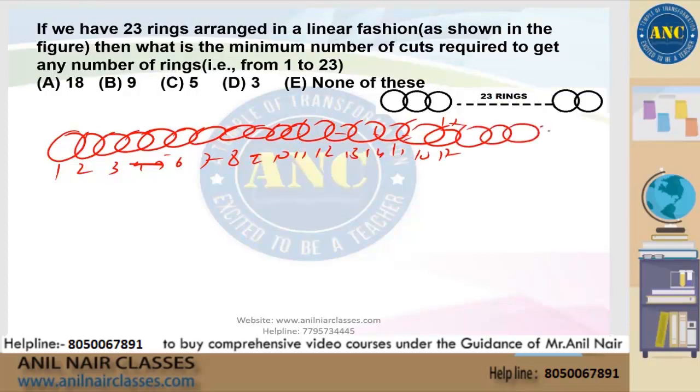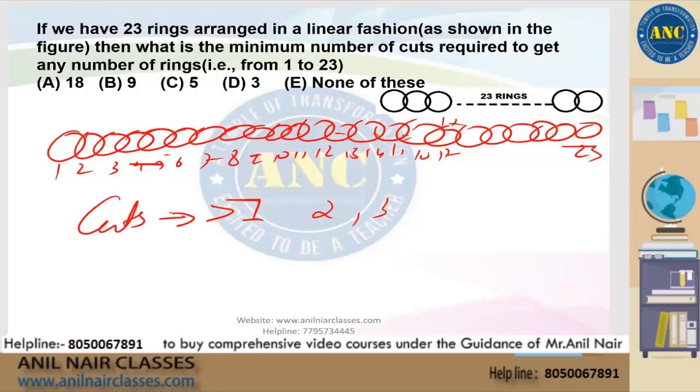17, 18, 19, 20, 21, 22, 23. So that is the 23rd ring. So we are sure the number of cuts is greater than 1. It could be 2, it could be 3, it could be 4, it could be any number, but we know it's a number greater than 1.